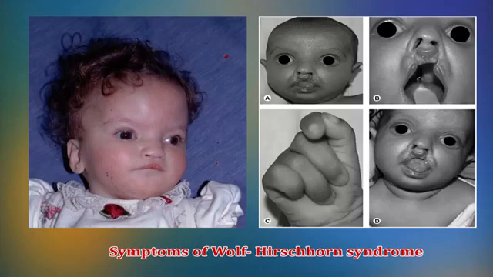Wolff-Hirschhorn syndrome occurs in approximately 1 in 50,000 newborns. It is also observed that the condition affects females twice as often as males. Some of the facial abnormalities include a flat and broad nasal bridge, wide forehead, cleft lip or palate, small chin, poorly formed ears with small holes, and a small head, etc.